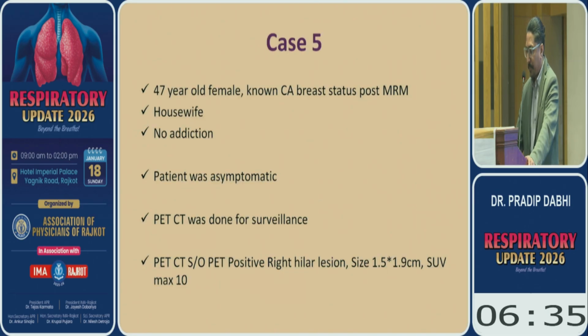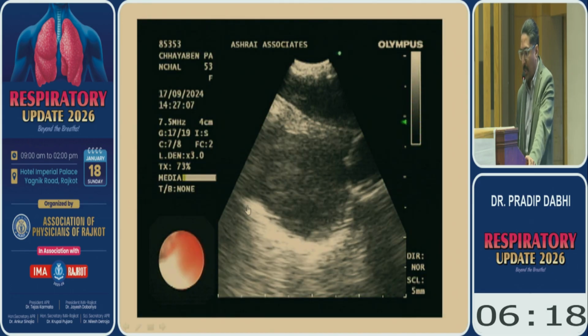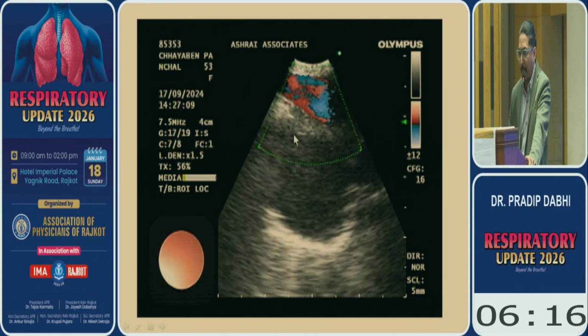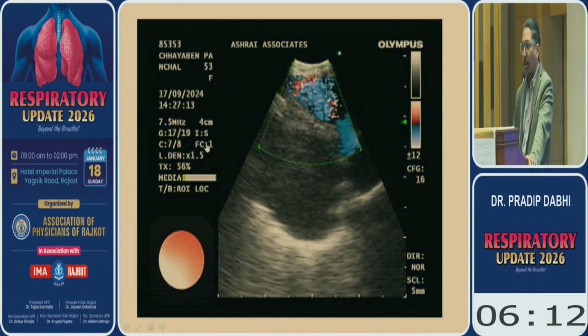So this is a 47-year-old female patient, asymptomatic. PET scan was done because of a background history of carcinoma breast, which shows a right hilar lesion, but the right hilar lesion is very near the pulmonary artery, you can see. So this is the video of this patient. You can see the pulmonary artery is sitting just close to the mass. So we can puncture that artery.